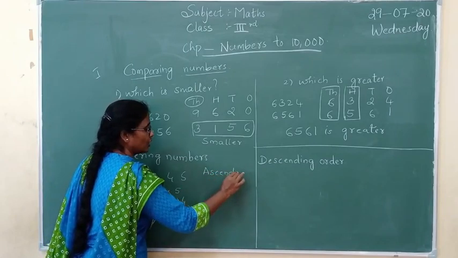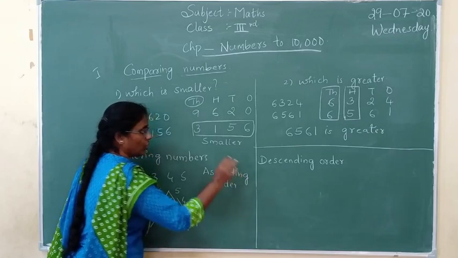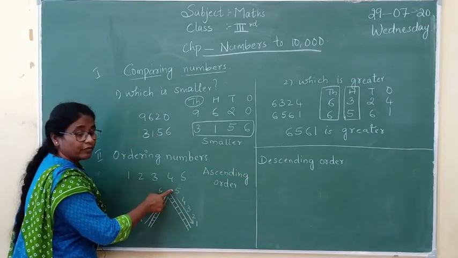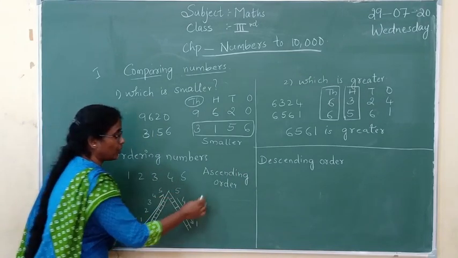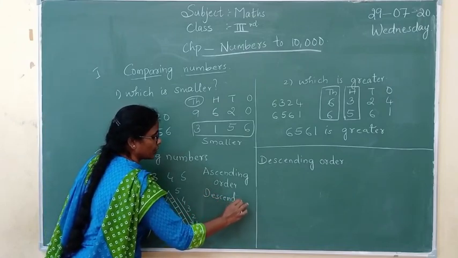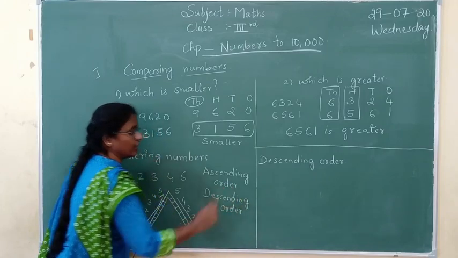What is it? Ascending order, isn't it? When we are going up, it is called the ascending order, and when we are coming down from the biggest number, it is called the descending order.